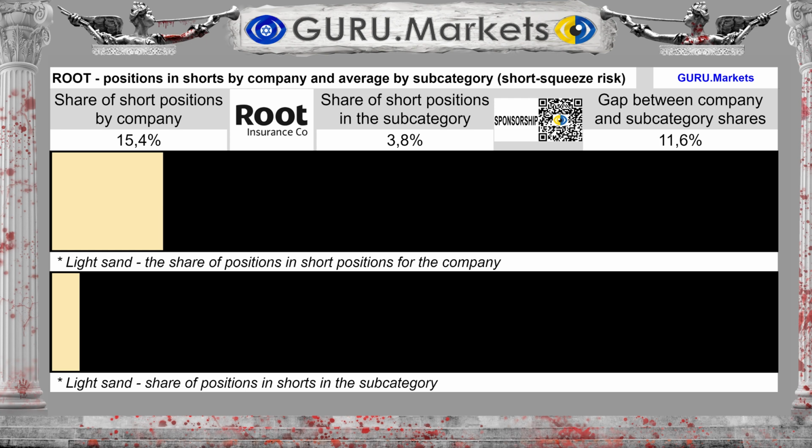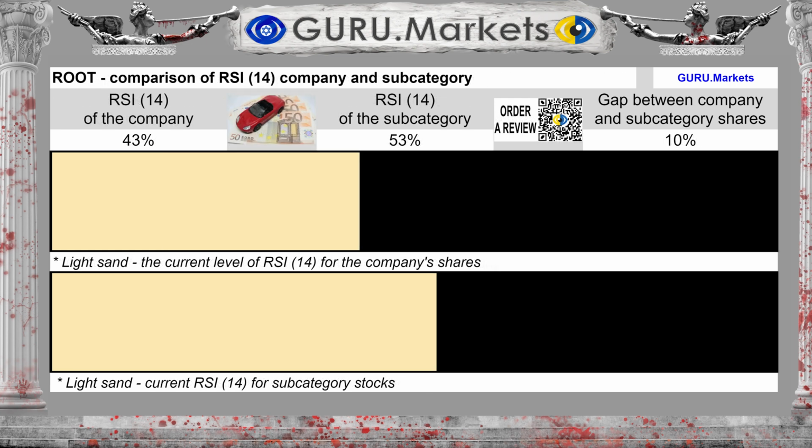Shares short corresponded to 15.4%, with an average for the subcategory of 3.8%. This is a short squeeze risk indicator. The technical indicator RSI, 14, shows a level of 43% for the company Root Inc., whereas in the subcategory the RSI level, 14, is 53%. Potentially, shares of the subcategory are valued higher than Root Inc.